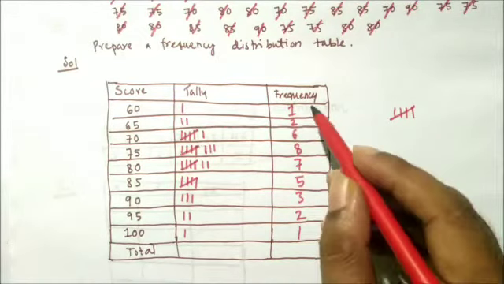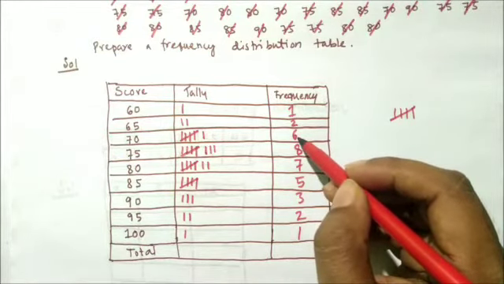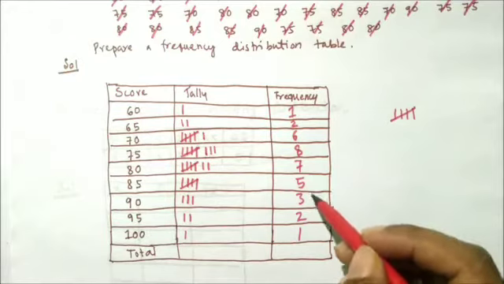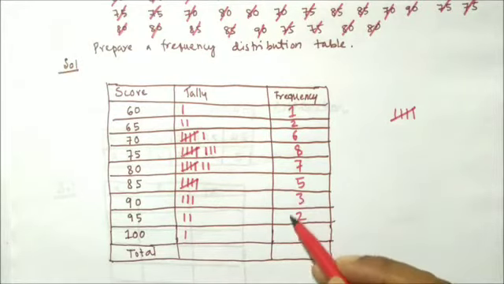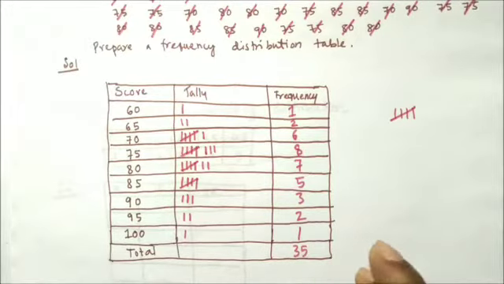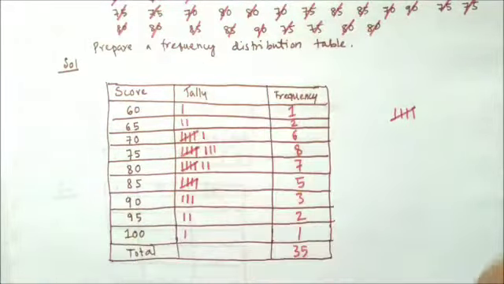Now the total: 1 plus 2 is 3, 3 plus 6 is 9, 9 plus 8 is 17, 17 plus 7 is 24, 24 plus 5 is 29, 29 plus 5 is 34, plus 1 is 35. So the total is 35. Yes, it must be 35 because we are discussing 35 students here.